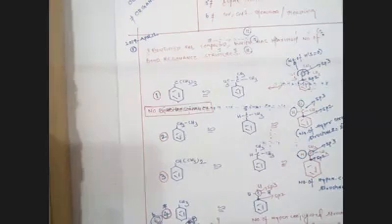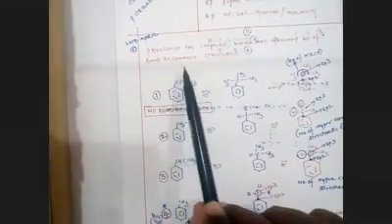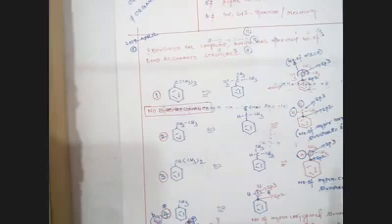Now we are seeing what is meant by no bond resonance structures. Just see, friends, what is meant by no bond resonance. No bond resonance is also known as hyperconjugation. Now I will explain what hyperconjugation is. We will see what is meant by no bond resonance and hyperconjugation, and I will tell you the hyperconjugation in detail.